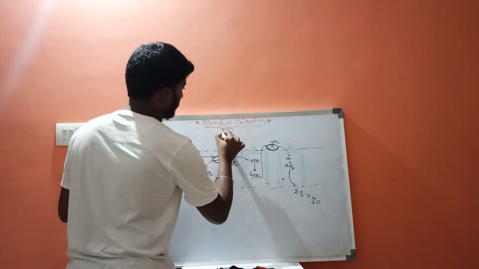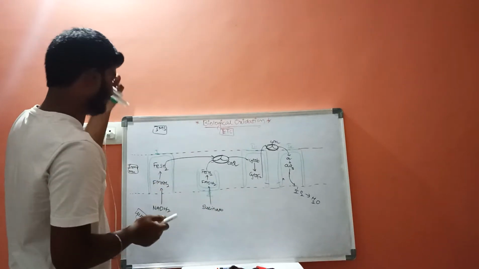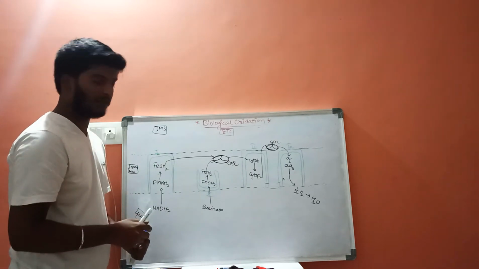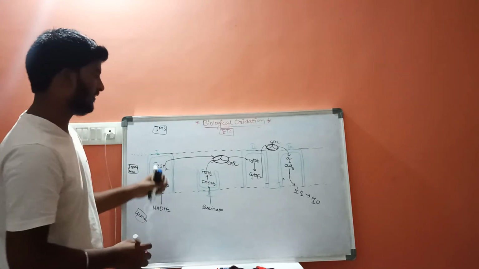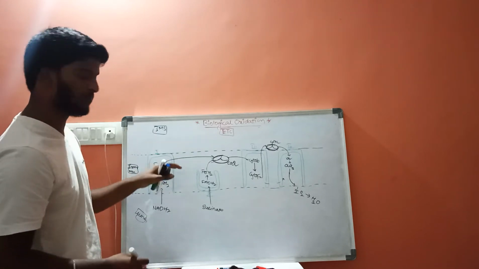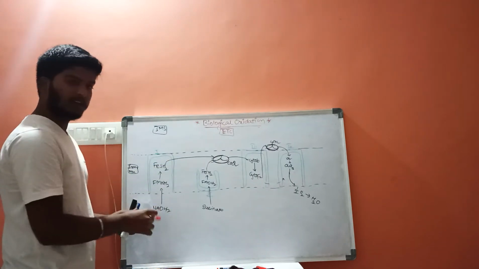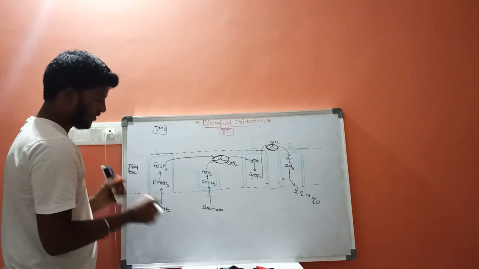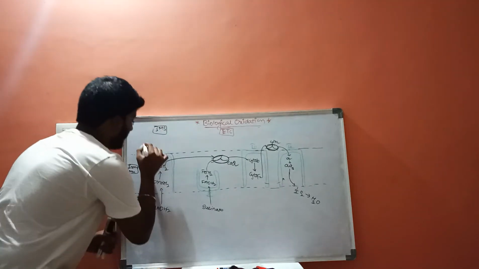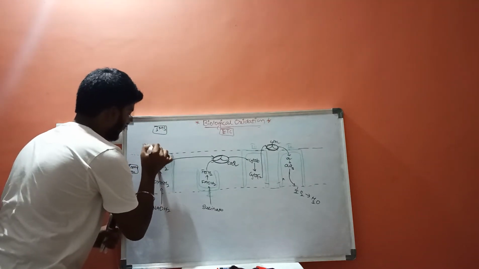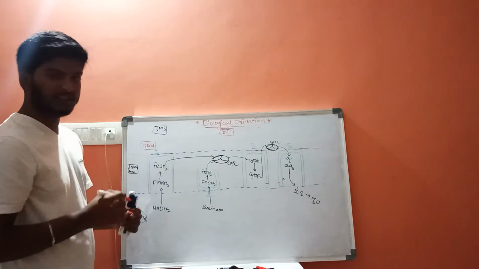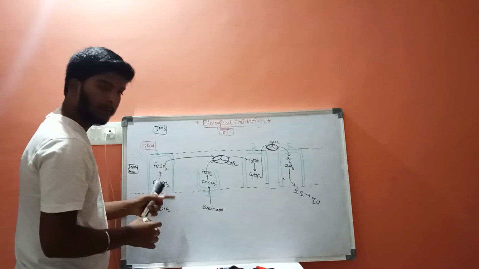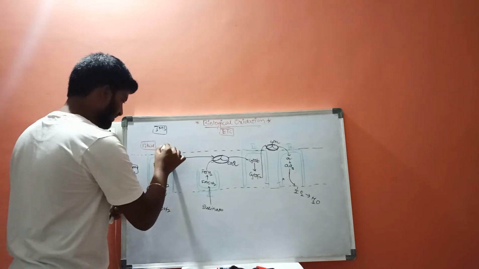This is the electron transport chain, and this is the normal process of electron transport chain. If we discuss the energetics of this electron transport chain, when the electrons move from the first complex, 12 kilocalories of energy is produced. When 12 kilocalories of energy is produced, 2 protons will be pumped from the lumen to the intermembrane space.